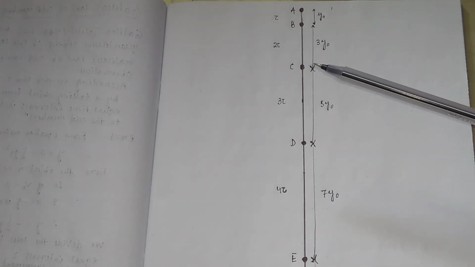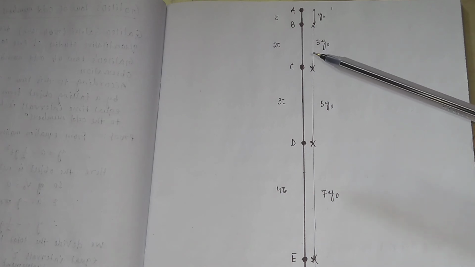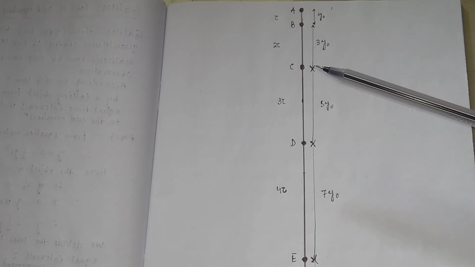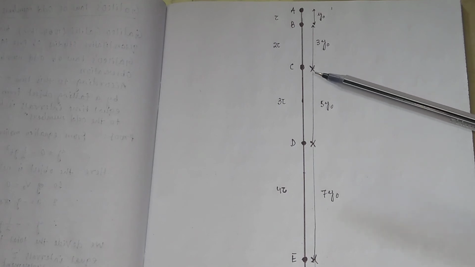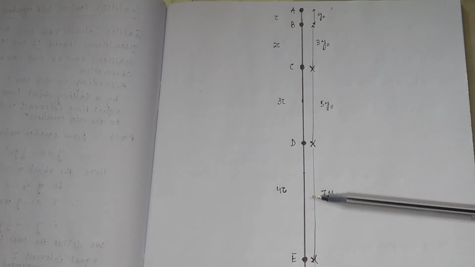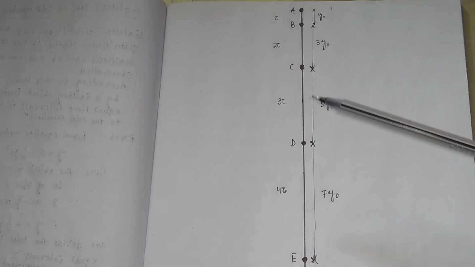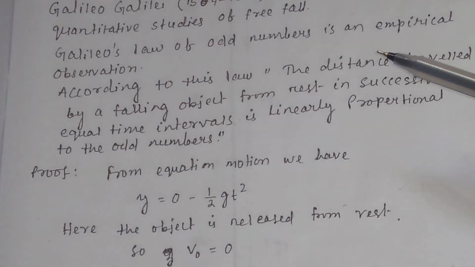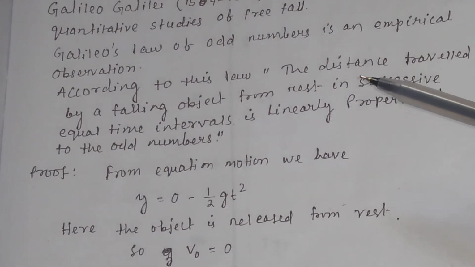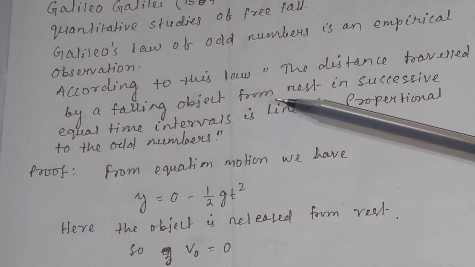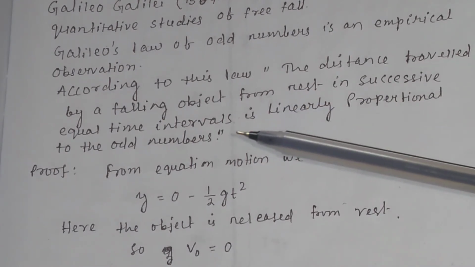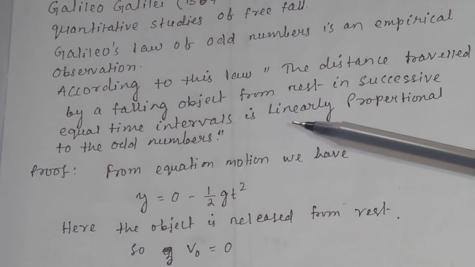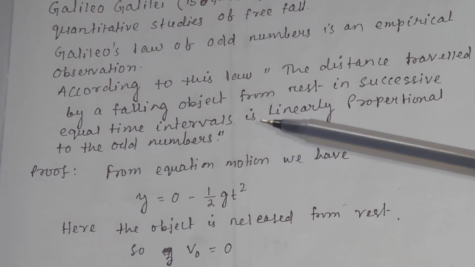The displacement varies: first y0, then 3 y0, then 5 y0, then 7 y0. You see how the distance is increasing, and this is confirmed by experiment, by taking photographs. So from this experiment we conclude that the distance traveled by a falling object from rest in successive equal time intervals is linearly proportional to the odd numbers.